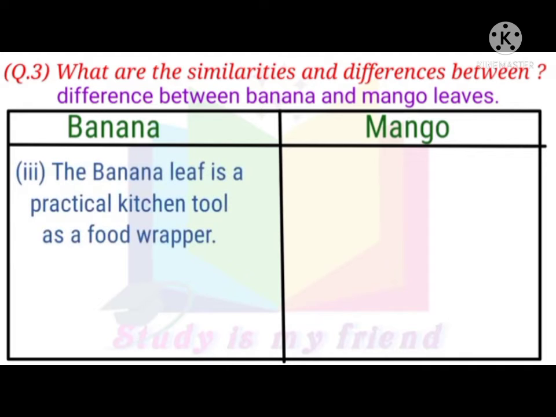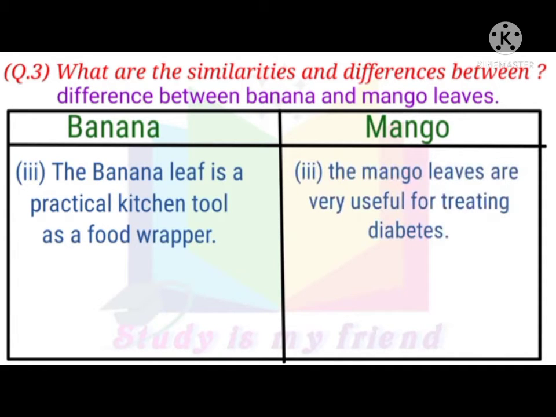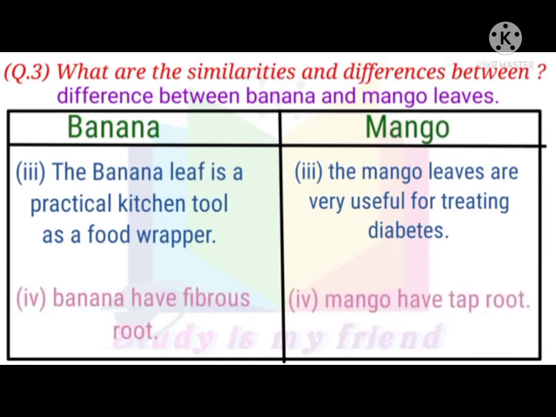3. The banana leaf is also a practical kitchen tool as a food wrapper. 3. The mango leaves are very useful for treating diabetes. 4. Banana has a fibrous root. 4. Mango has a taproot.